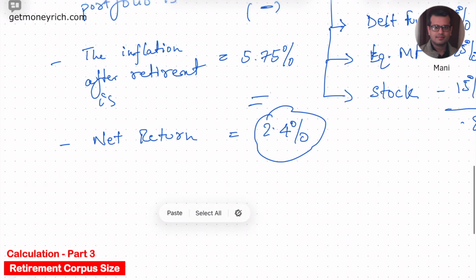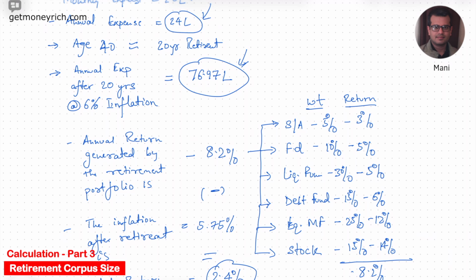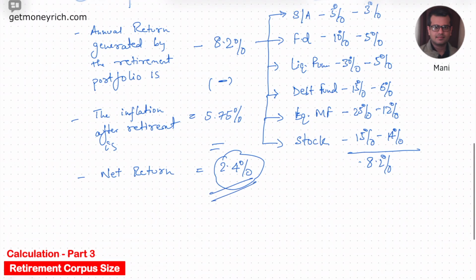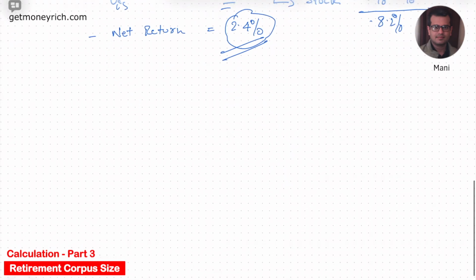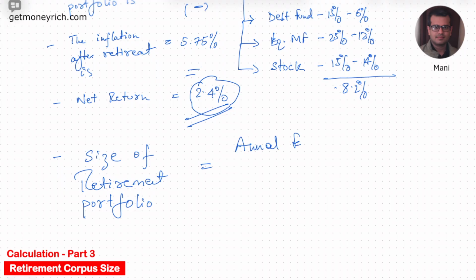So now we have two values. First, in the first year itself, the person will need an annual income of 76.97 lakhs, and the net yield of the retirement portfolio is 2.4%. So by using this logic, what will be the size of the retirement portfolio? The size of the portfolio will be annual expense divided by the net yield.